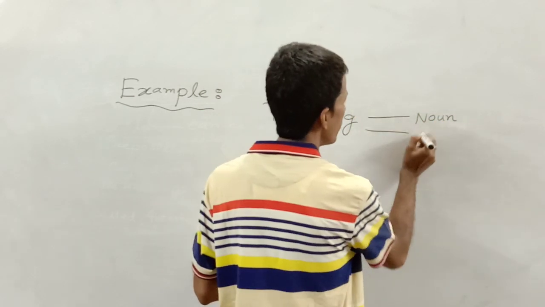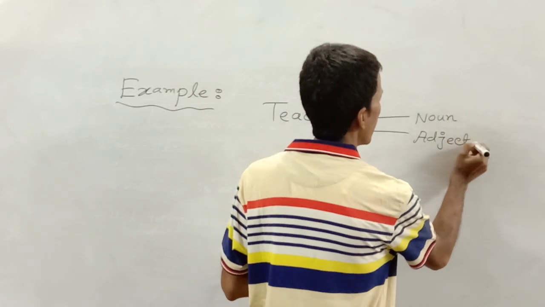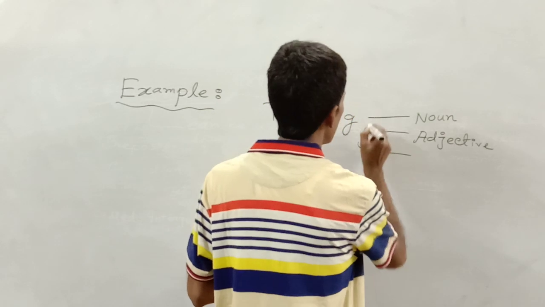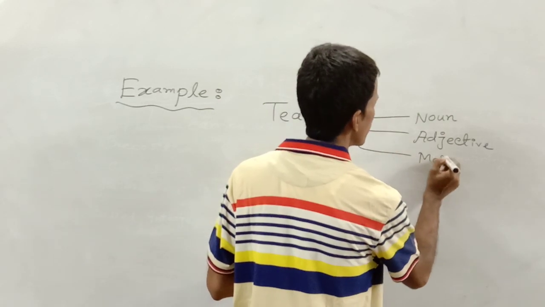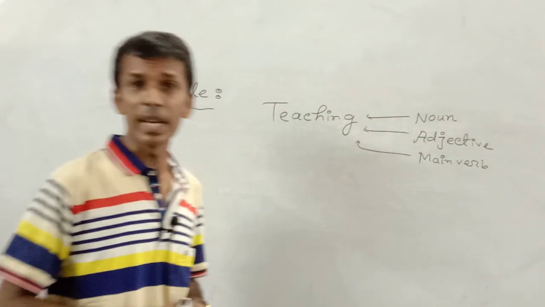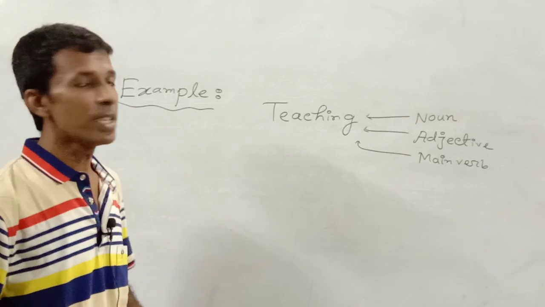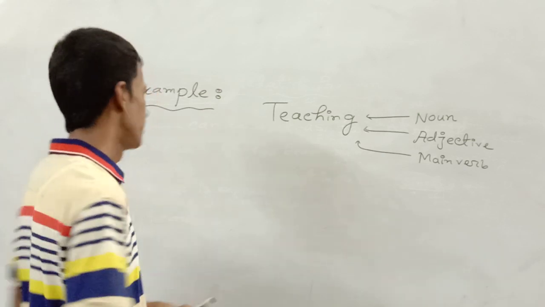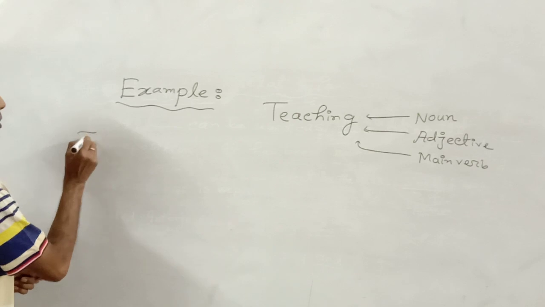This word can also be used as an adjective. And we can also say that the same word can be used as a main verb. Now chronologically and gradually I will prove all these points. In what way? The same word can be used as noun, as adjective and as main verb.